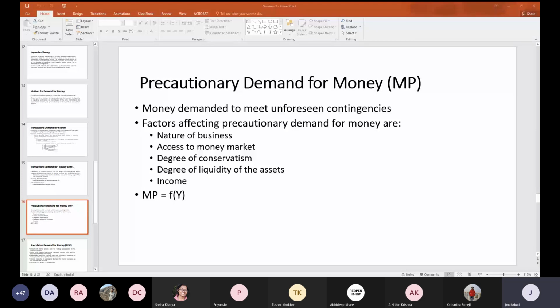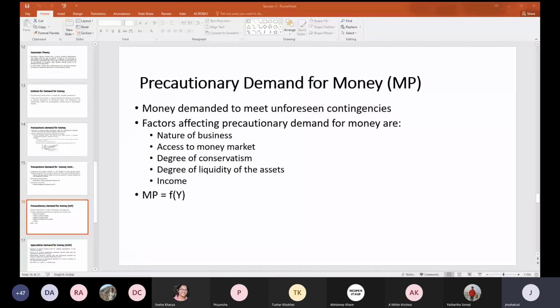Degree of liquidity, how can we define this? How easily we can convert a particular asset into cash. How easily this particular asset is converted into cash, that is basically what we call the degree of liquidity. Okay, good. So these are the major factors which affect the precautionary demand for money.